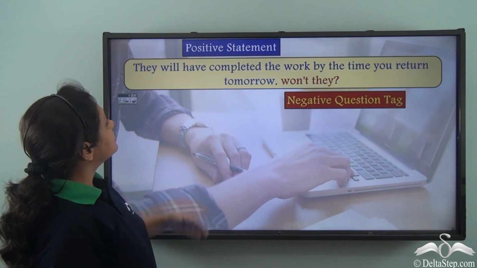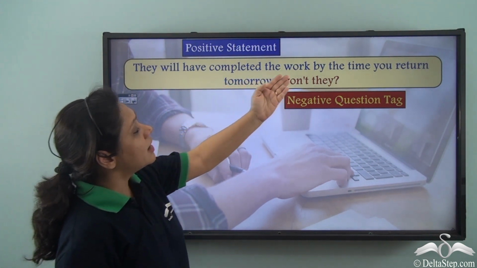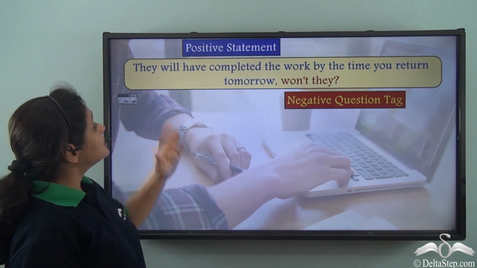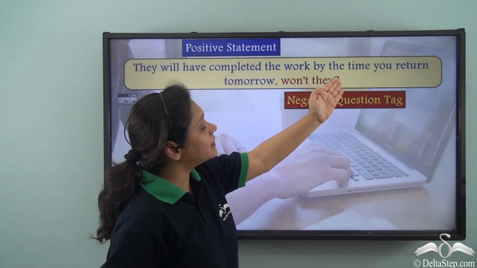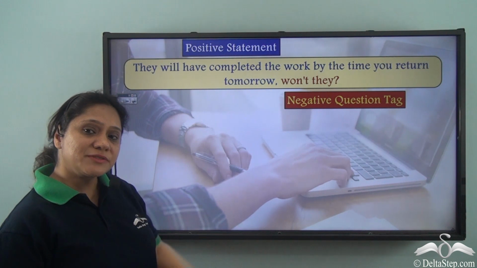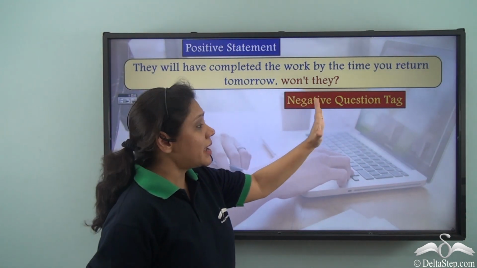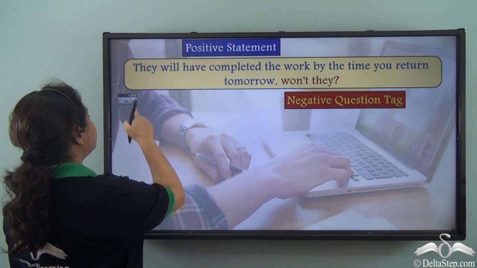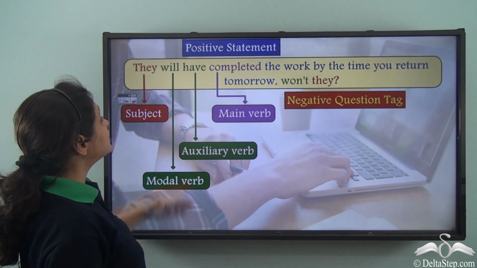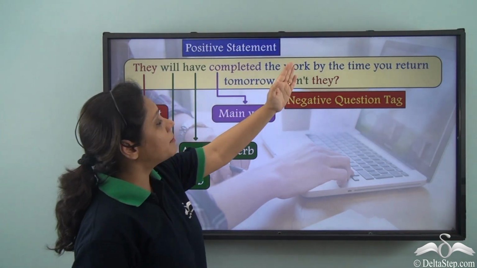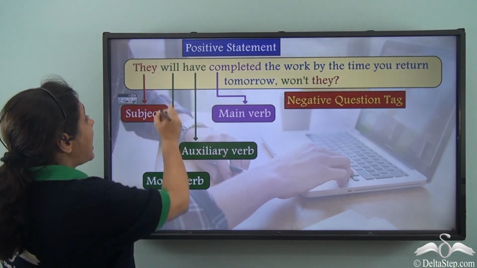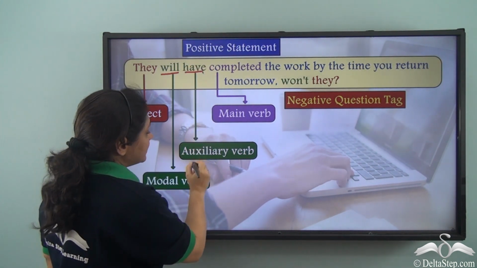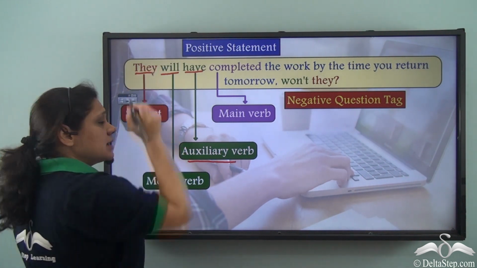Now let us read this sentence. They will have completed the work by the time you return tomorrow, won't they? Now in this sentence, they will have completed the work by the time you return tomorrow is a positive statement, whereas won't they is the negative question tag used here. How have we formed this negative question tag? Now our positive statement has will as the modal verb which is coming first, have as the auxiliary verb and they as the subject.